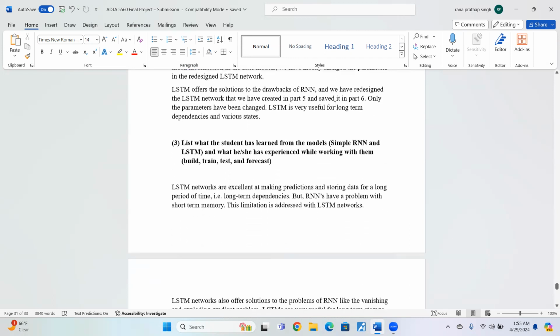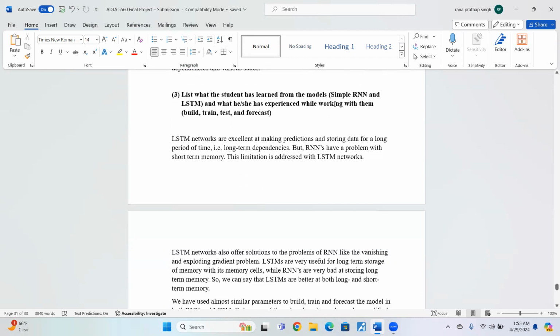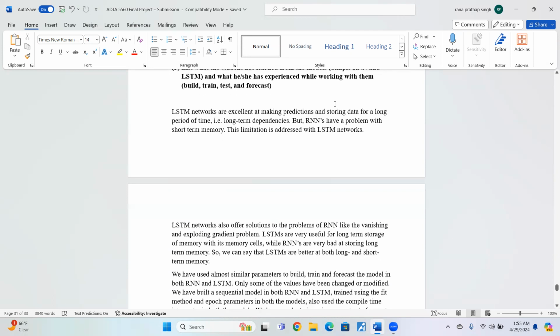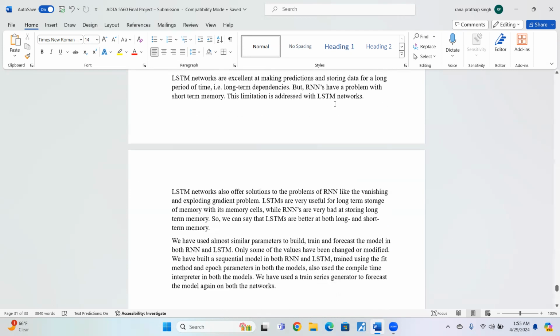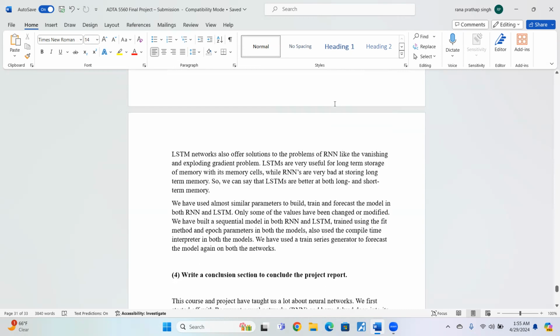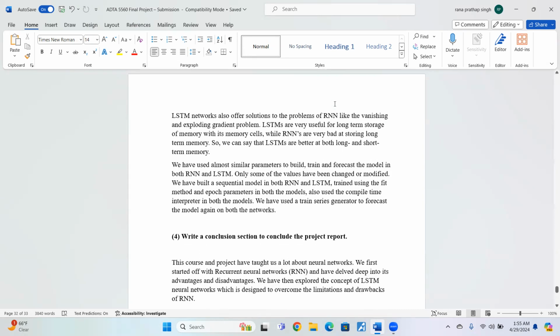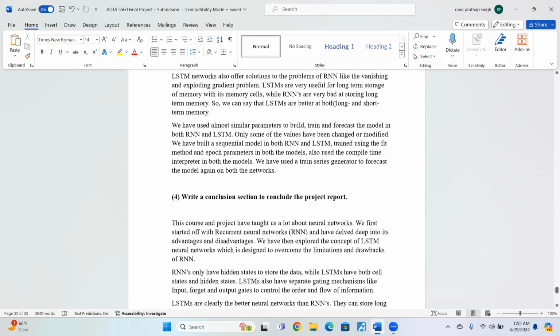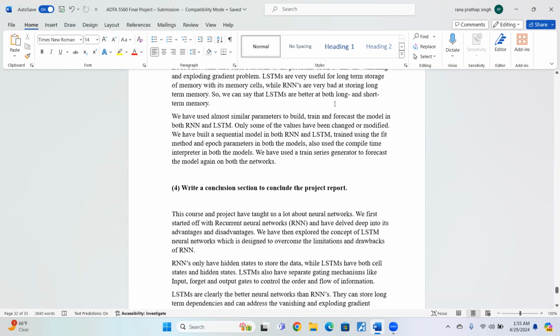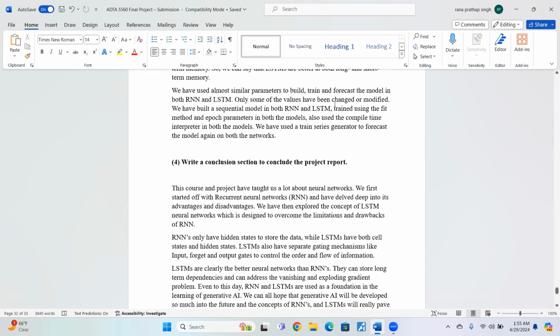So what I have learned from these models, the simple RNN and LSTM: our LSTMs are excellent at making predictions and storing data for a long period of time, for long-term dependencies, but our RNNs have problems with short-term memory, while LSTMs are better at both long-term and short-term memory. So we can say that LSTMs are clearly better at both. They have similar parameters to build, train, and forecast the model in both. Only some of the values have been modified. We have built a sequential model in both the LSTM and RNN using the fit method, and we have also used a train series generator.